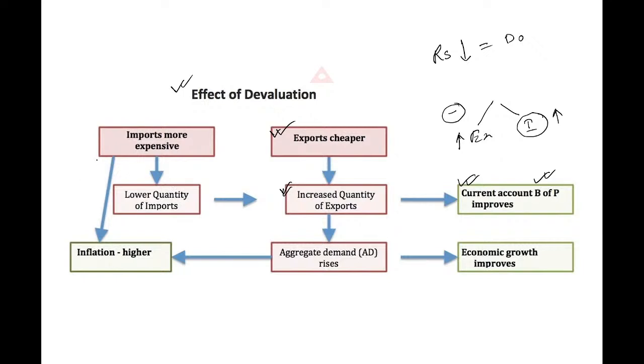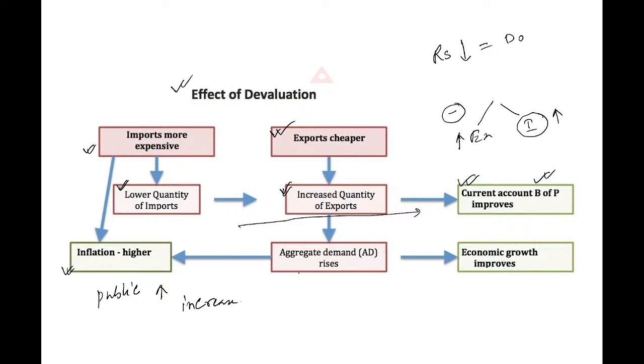Now moving on to the left side: if devaluation happens, then imports will be more expensive. If imports are more expensive, that will clearly lower the quantity of imports. So that also indirectly helps the current account position. And in the domestic market, there will be inflation, or in other words, the public needs to purchase the same product at a higher price. So domestic prices will increase.